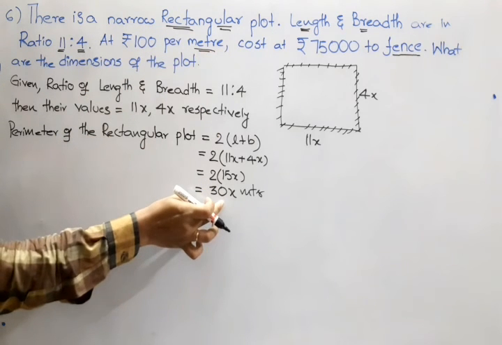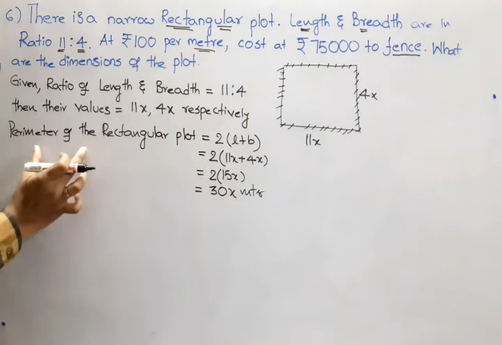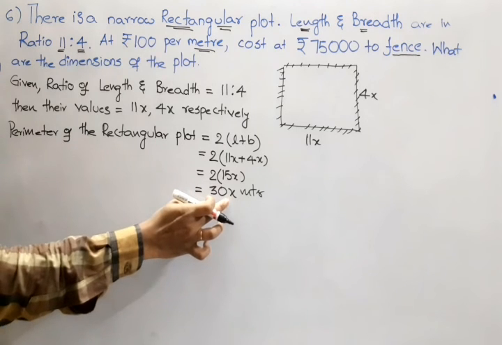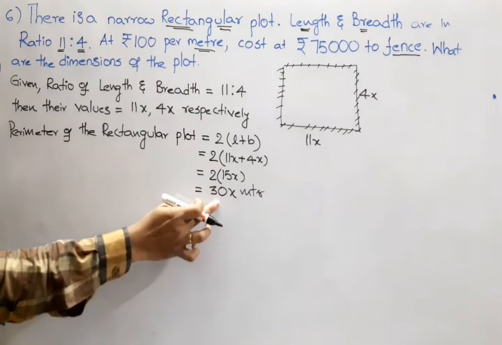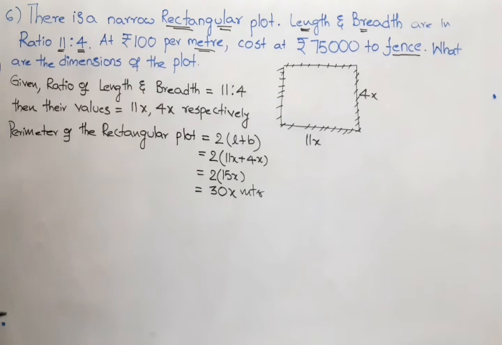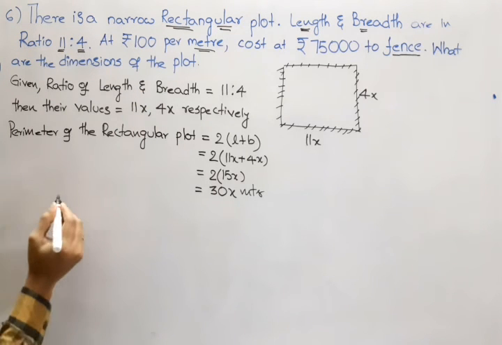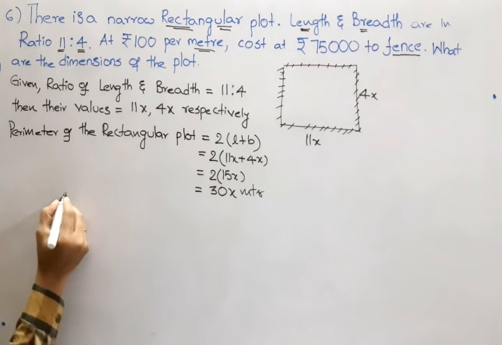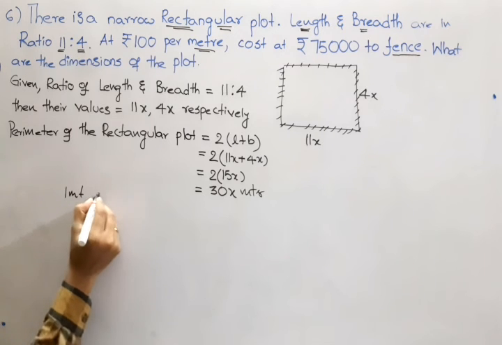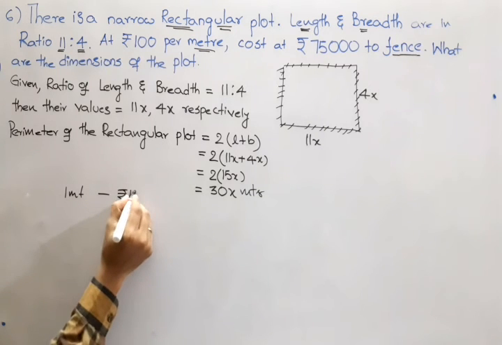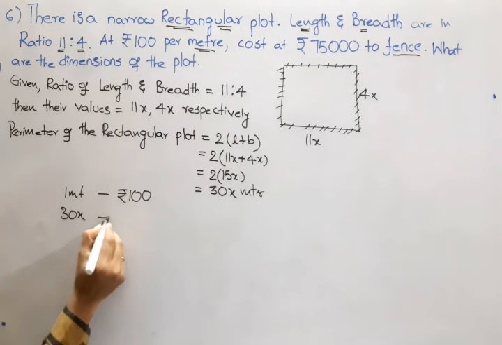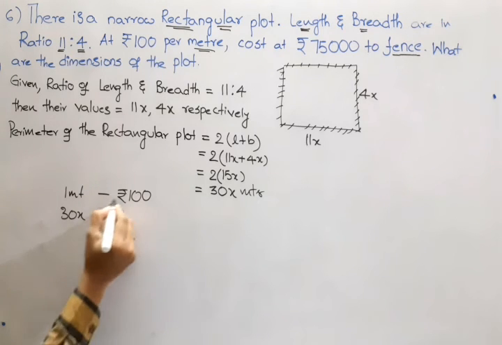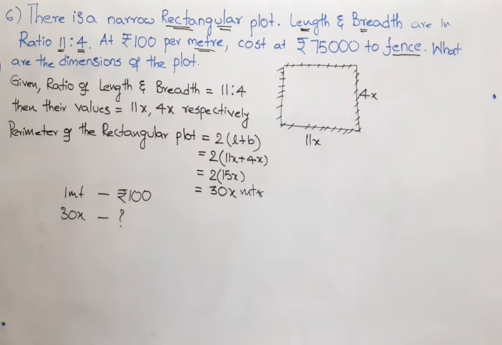What is the total meters we got under the perimeter of the rectangle? 30x. If for 1 meter it is 100 rupees, then to cover 30x meters, what will be the cost? As you know, cross multiplication, 30x into 100.